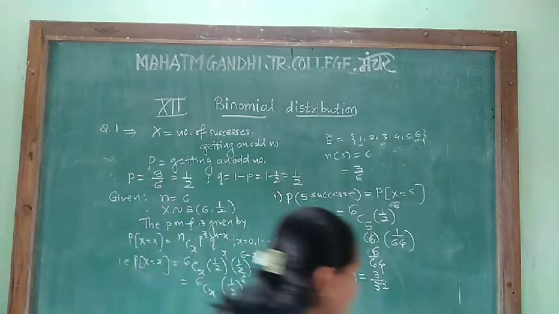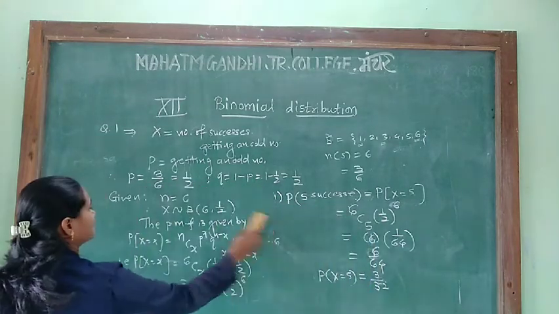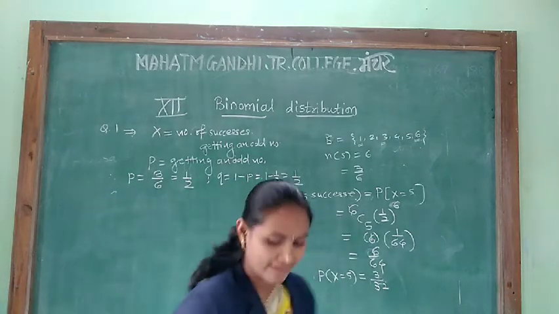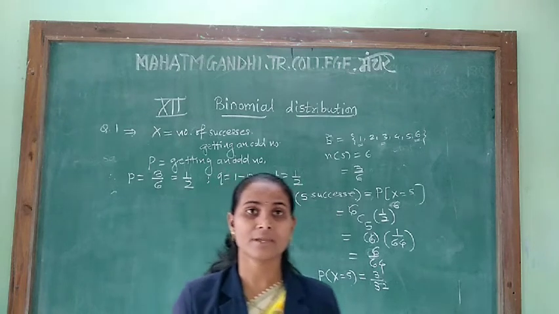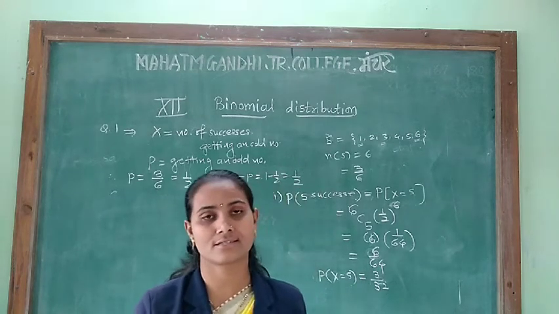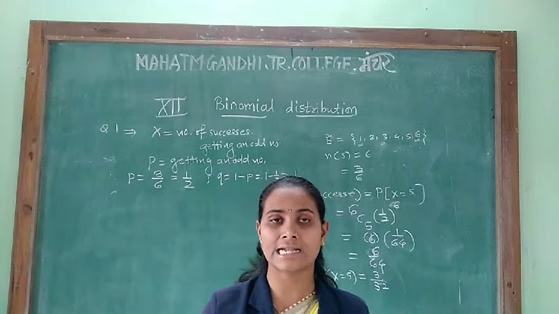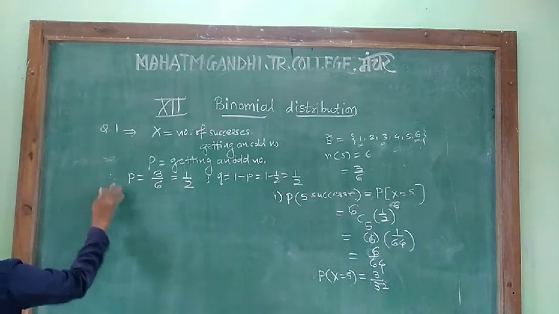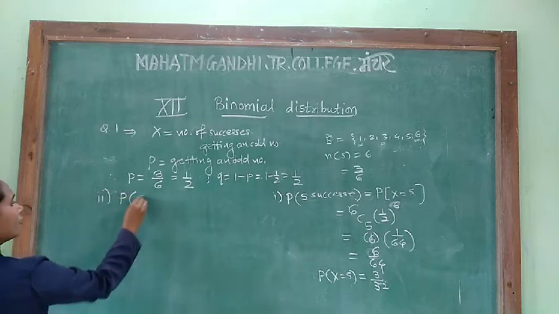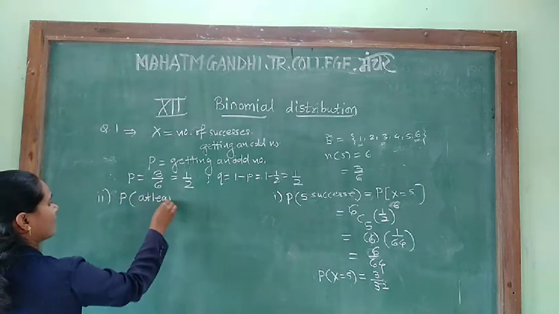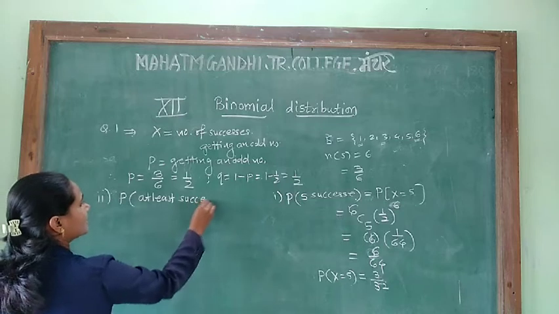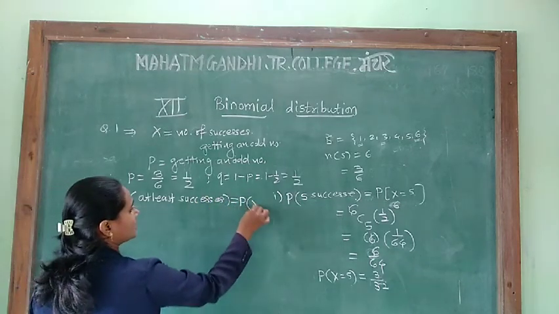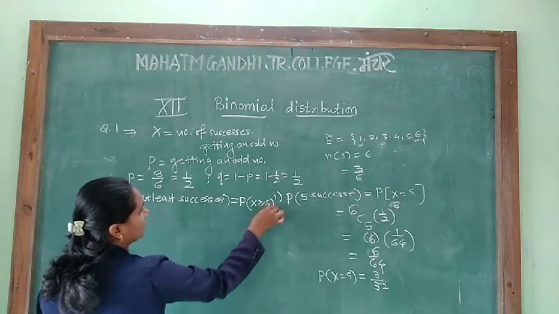Now the second question, that is the probability of getting at least 5 successes. That means at least how many successes must we get? At least 5 successes. And at most how many times? The random experiment is 6 times, that means it happens at most 6 times. At least 5 successes, that is P of x greater than or equal to 5.